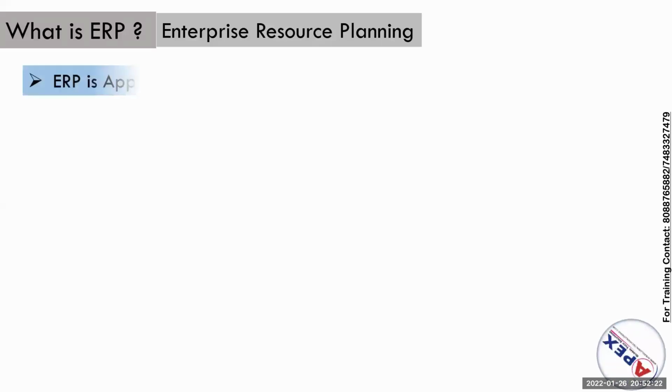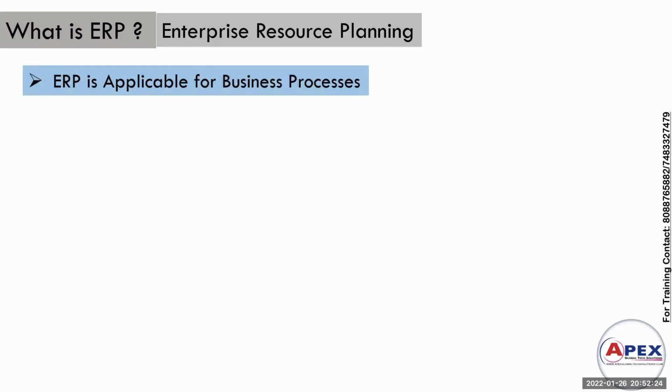ERP is an application for the business process. Many industries and organizations use ERP software to manage their business processes, like procurement, sales, handling financial activities, and maintaining human resource management. Everything they are using the ERP application for.